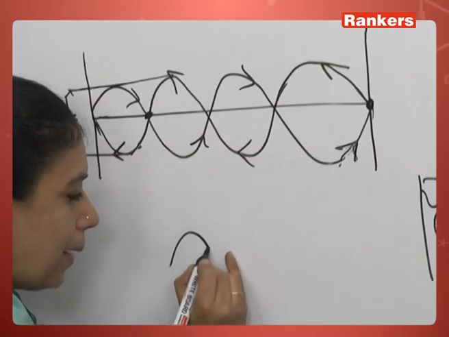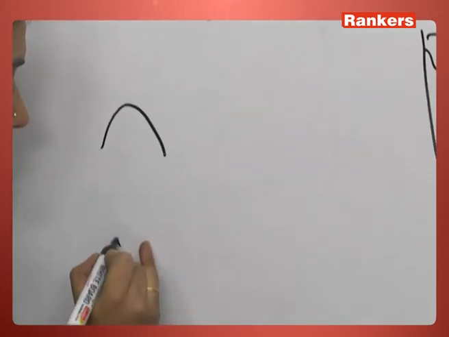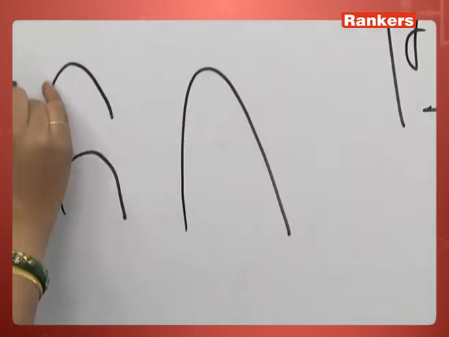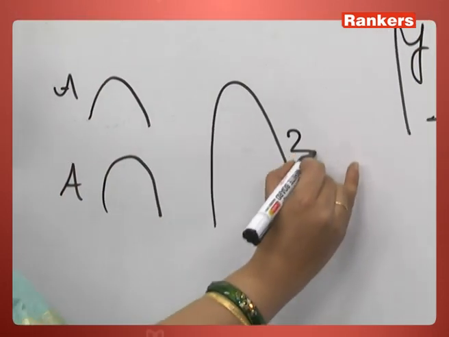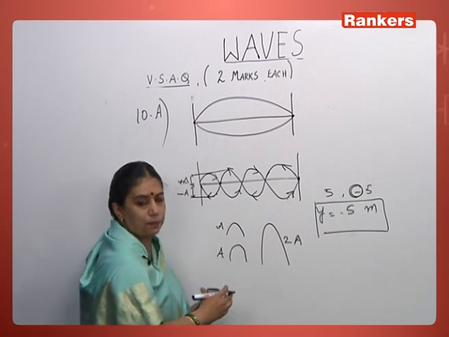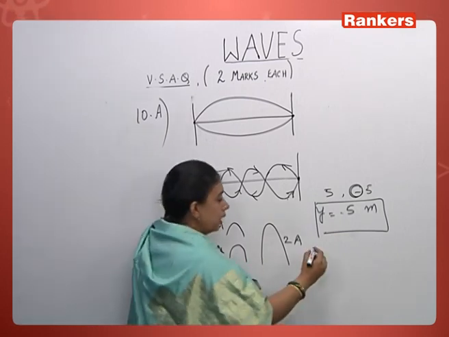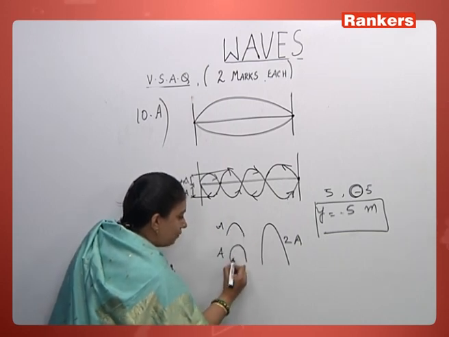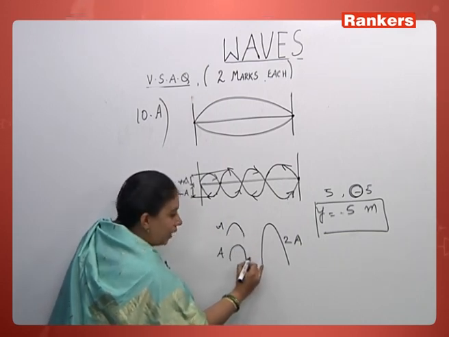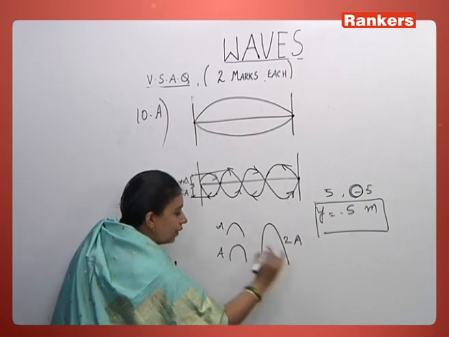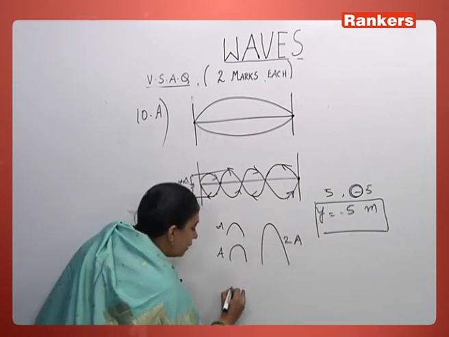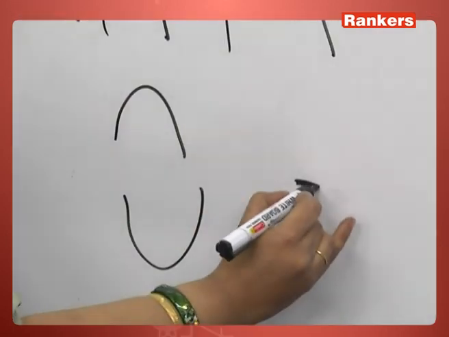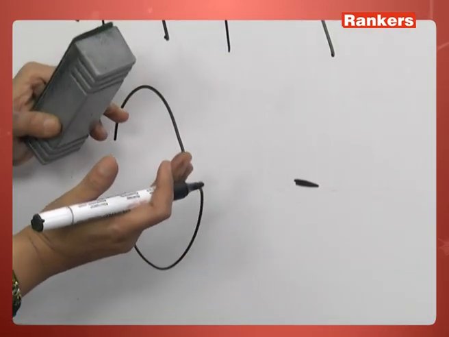suppose the maximum of one wave falls on maximum of another wave, the resultant wave has a maximum amplitude. That is, if this is A and this is A, the resultant wave has a maximum amplitude of 2A. But suppose if I take a transverse wave, a crest of one wave falls on a crest of another wave, the resultant wave has a maximum amplitude. But if the crest falls on a trough of another wave, then the resultant wave has minimum amplitude because they are superimposing on each other.